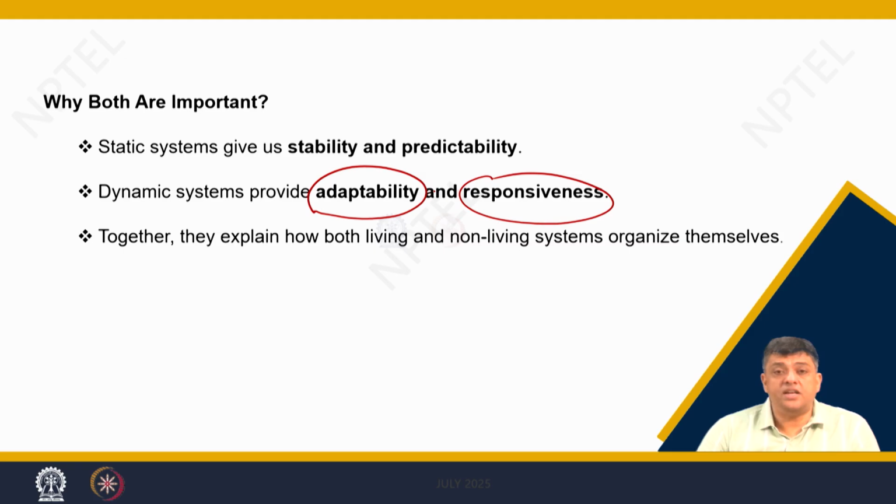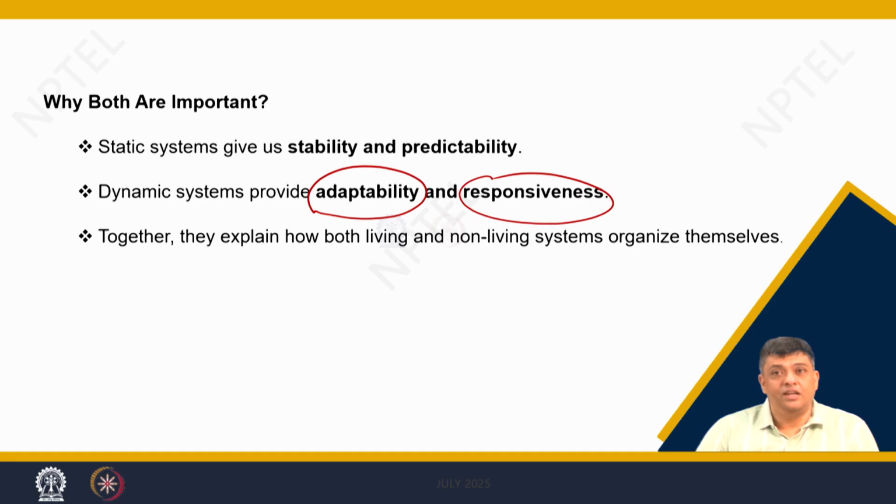So, how fast you can respond to a dynamically changing surrounding, that can only happen when you have a system which itself is dynamic and can respond quickly to a dynamic surrounding. That means, it can adapt to any situation in which it is kept.